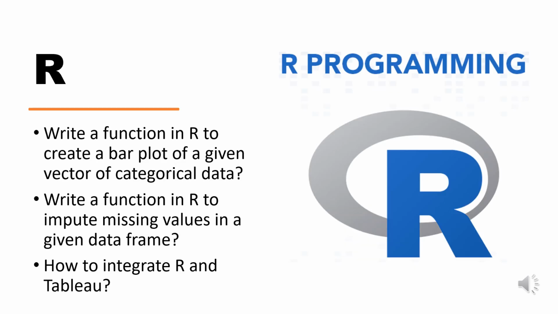R programming questions. So either Python or R you need to answer. First question is write a function in R to create a bar plot of a given vector of categorical data. Second one is write a function in R to impute missing values in a given data frame. Third one is how to integrate R and Tableau.